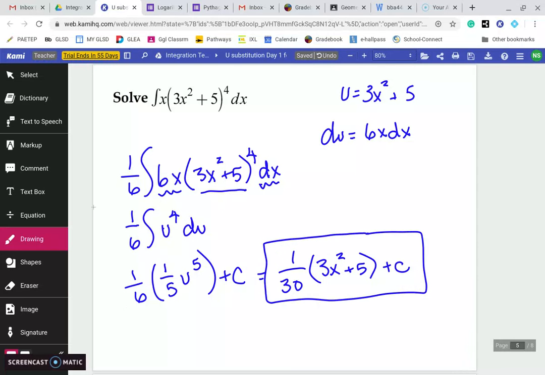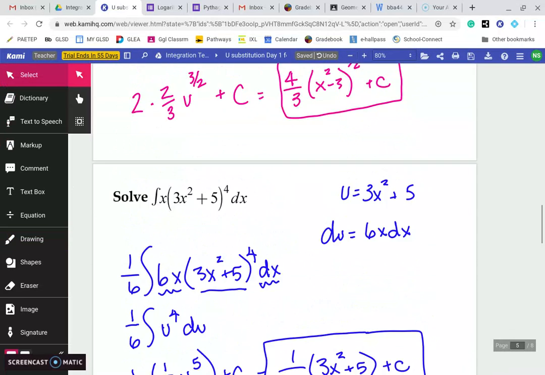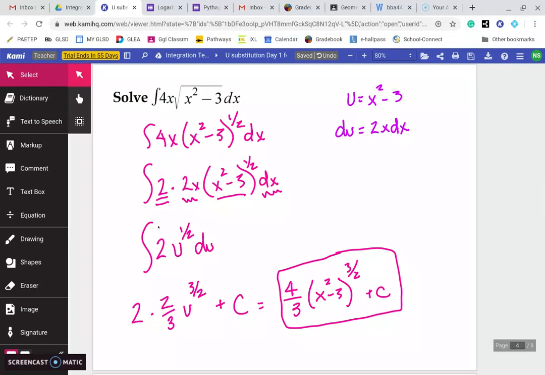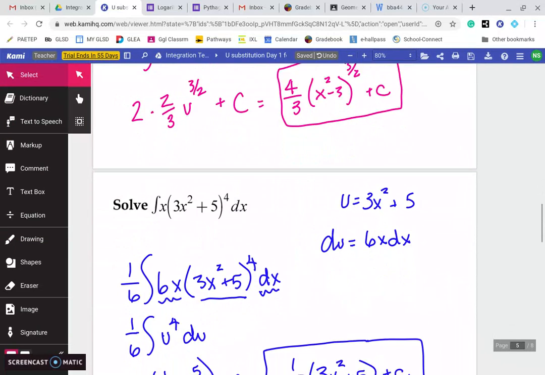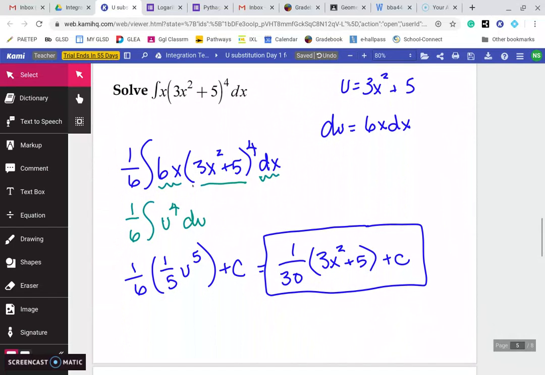Okay? So again, the previous one had an extra number in there. That's fine, just leave that number there. This one was missing a number. So I had to add it in there, but then I also needed to multiply by 1 over 6 so that I wasn't changing the value of anything.